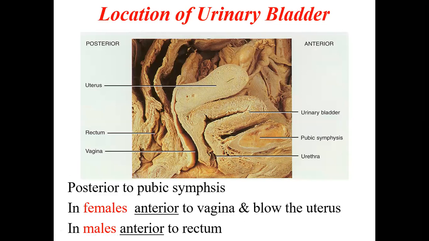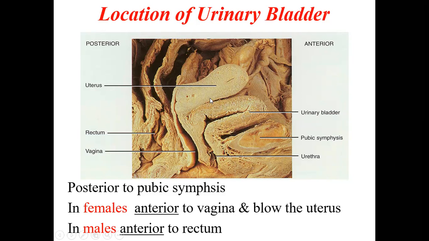Now coming to the urinary bladder. Here you can see the side view of the urinary bladder. In the front, we have the pubic symphysis, and here is the urinary bladder. It has a thick wall, and inside there is a cavity.